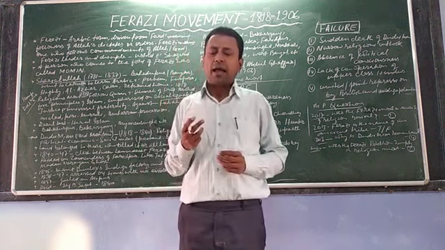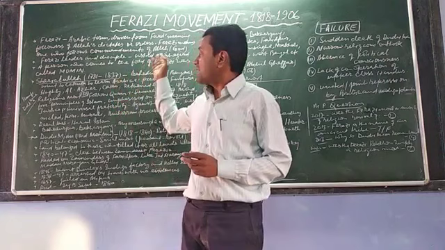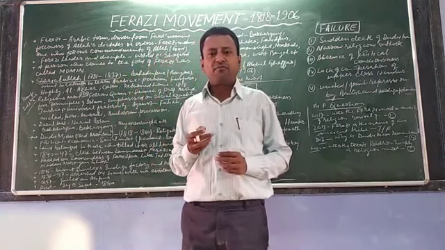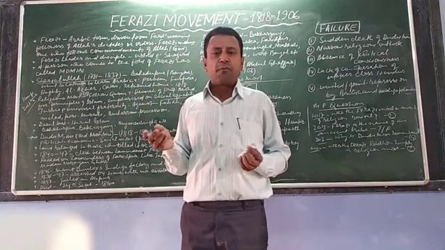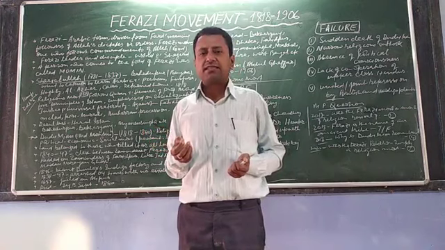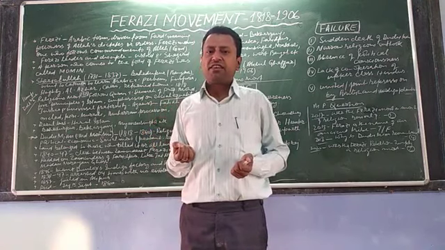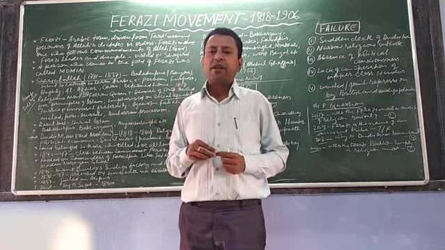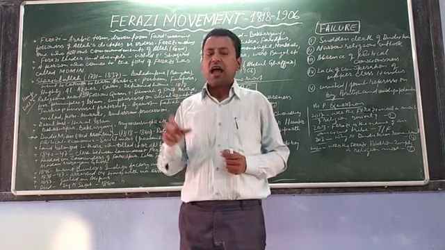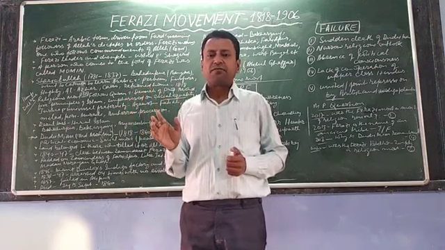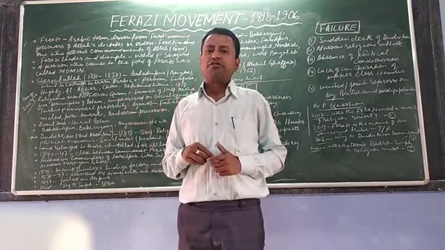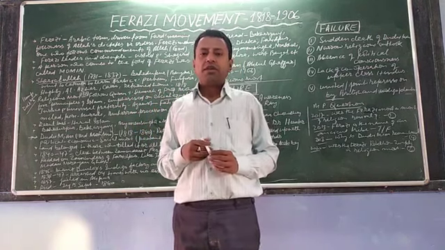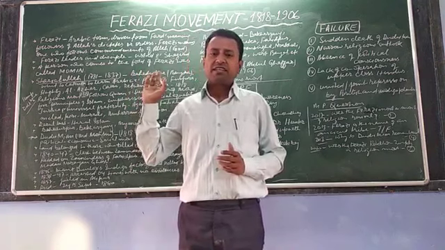Only two topics are remaining besides the Ferazi movement. After completion of the Ferazi movement, we will discuss the Indigo Rebellion of 1859 and 60, and after that the Pabna Rebellion of 1870. After discussing it, we will finish chapter number 3 and we will enter chapter number 4. So today from chapter number 3 we will discuss the Ferazi movement.